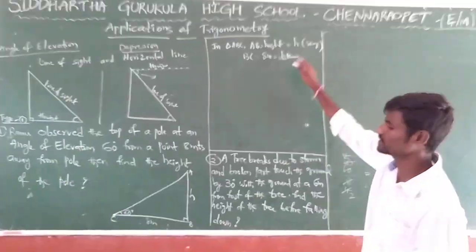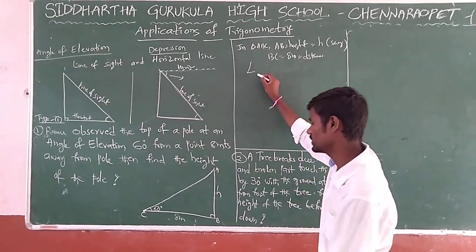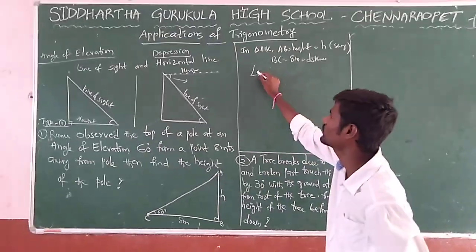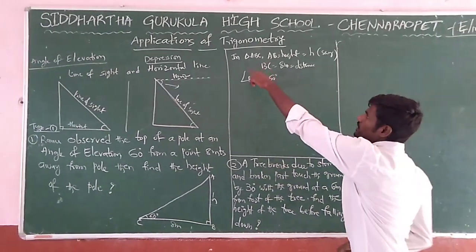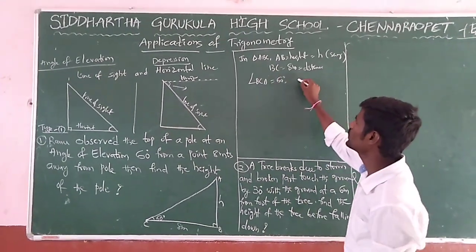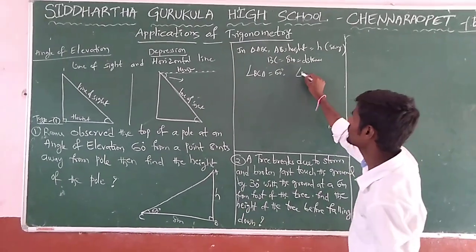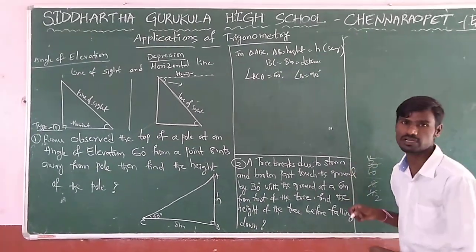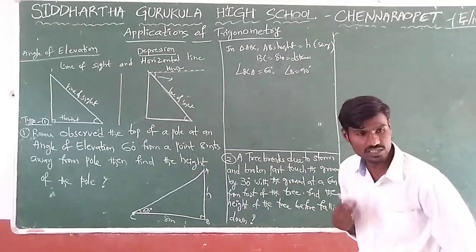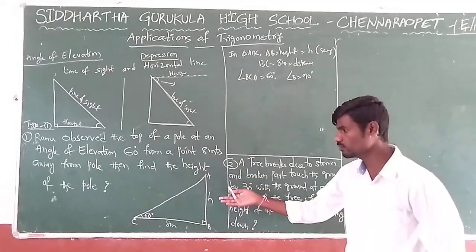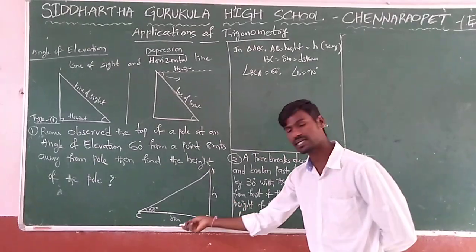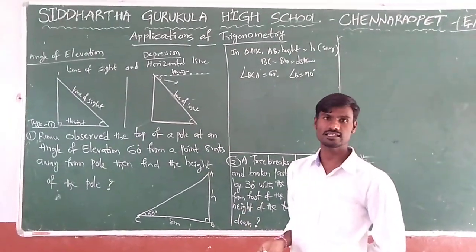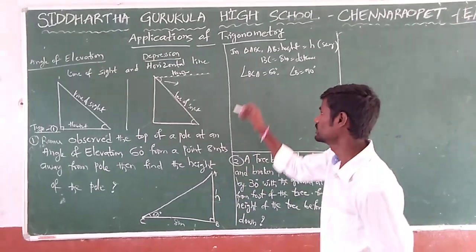So we need to find the height H. And the angle given, angle BCA, the angle of elevation, is 60 degree. So in this right angle triangle ABC, angle B is 90 degree. Then we can apply a trigonometric ratio. Which ratio to apply is given by the clue in the problem itself, because to this 60 degree we have opposite and adjacent, so we need to apply tan.